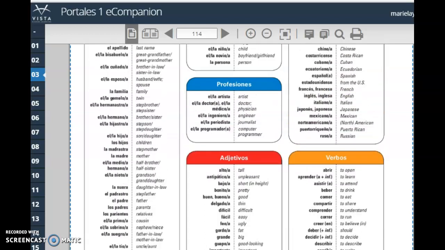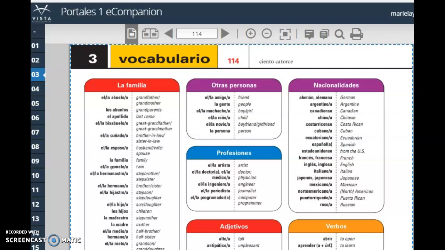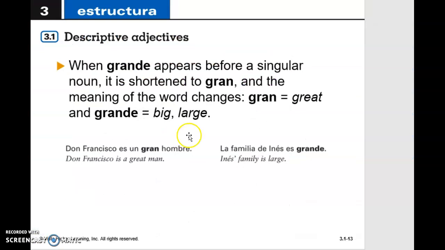So if you haven't done so, please go to page number 114 and review that vocabulary. And I always encourage you to go look at the flashcards as well provided in VHL Central and quiz yourself to know if you are doing well with this vocabulary of the unit.